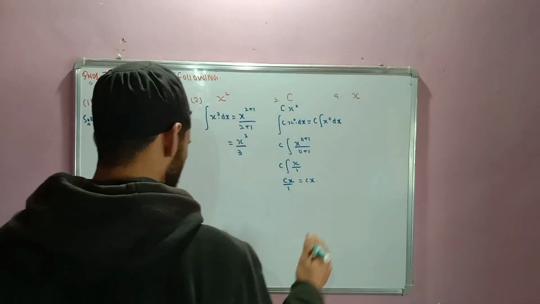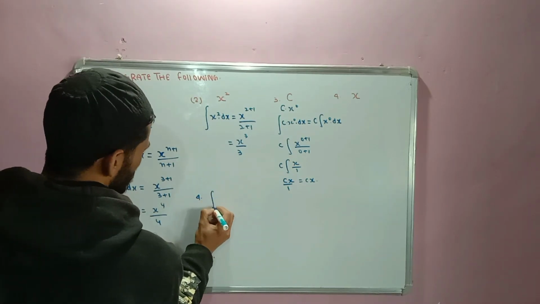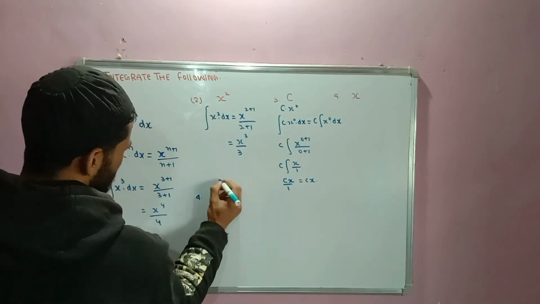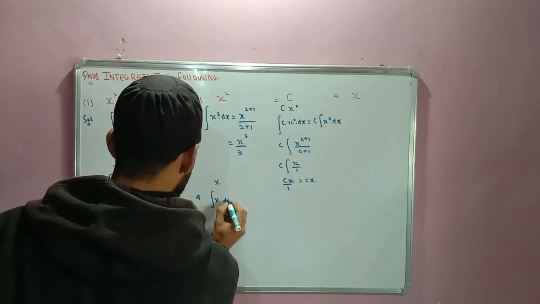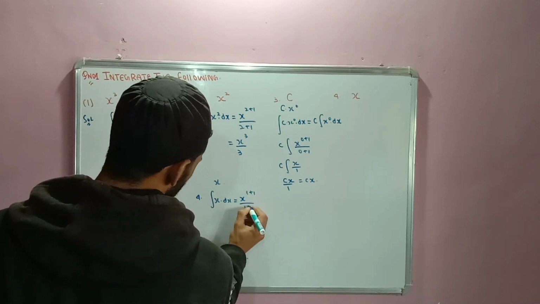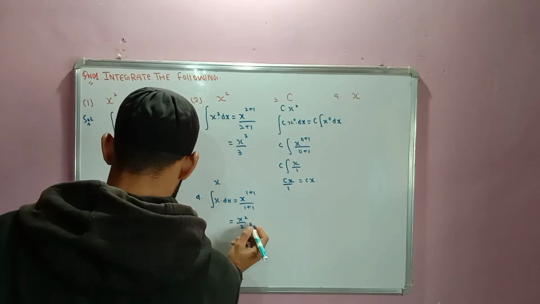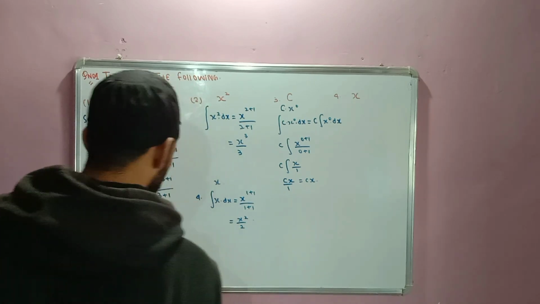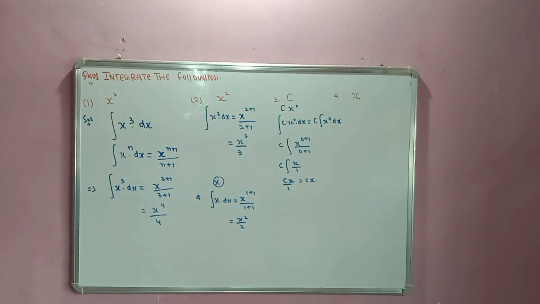Now the integration of x. Integration of x dx is equal to x power 1 plus 1 divided by 1 plus 1, that is x square by 2. This is the integration of x, ठीक है.